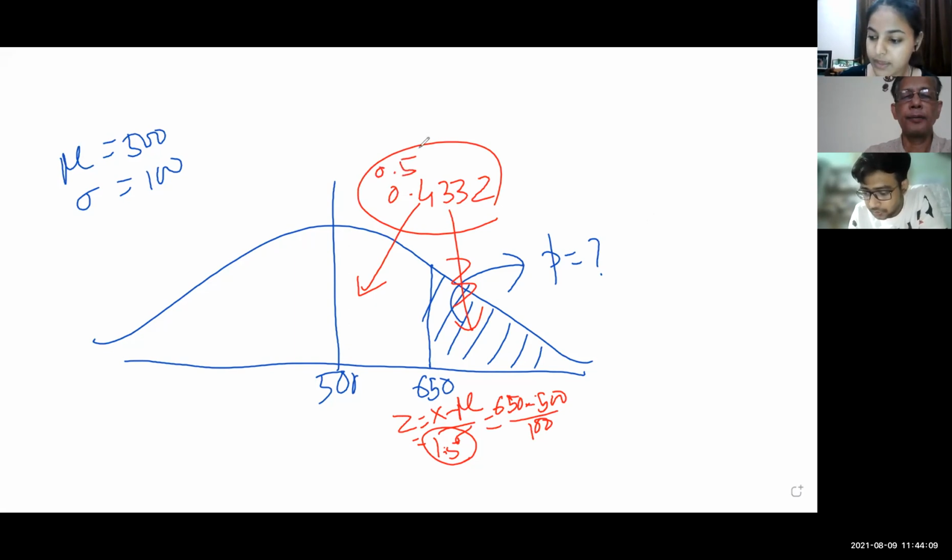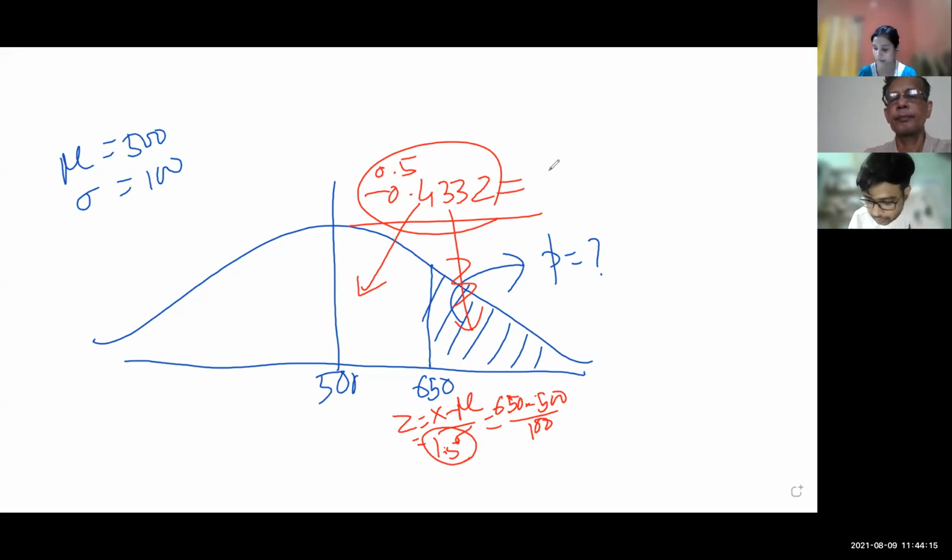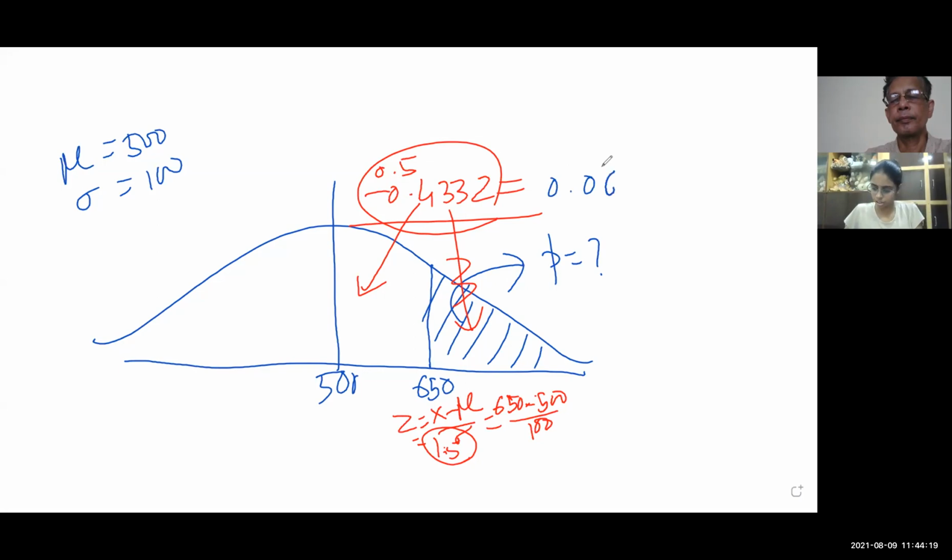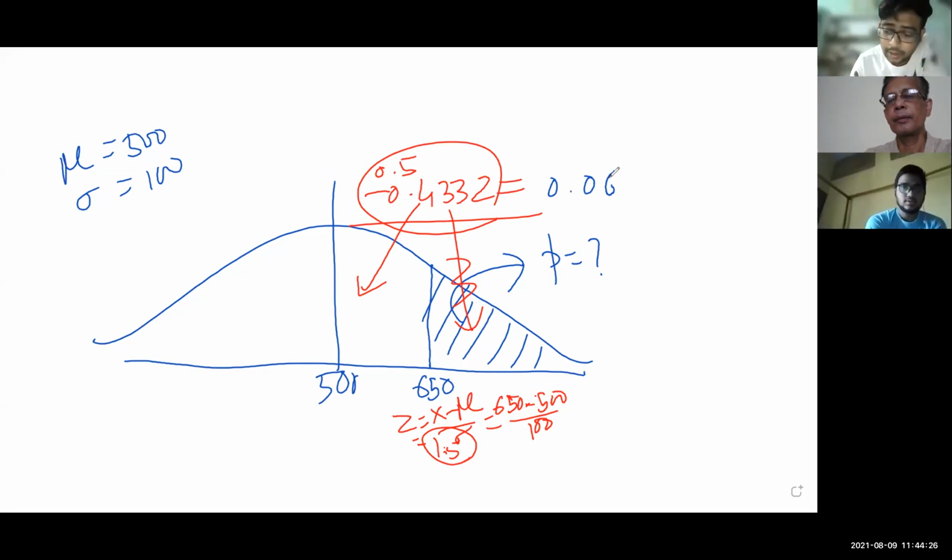How much is this? 0.0668. This area is this.